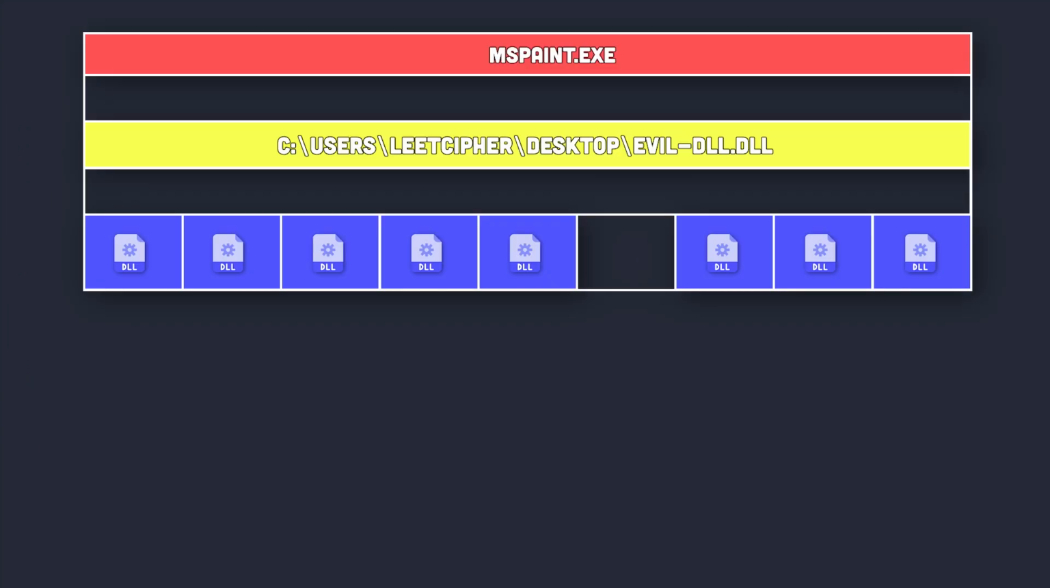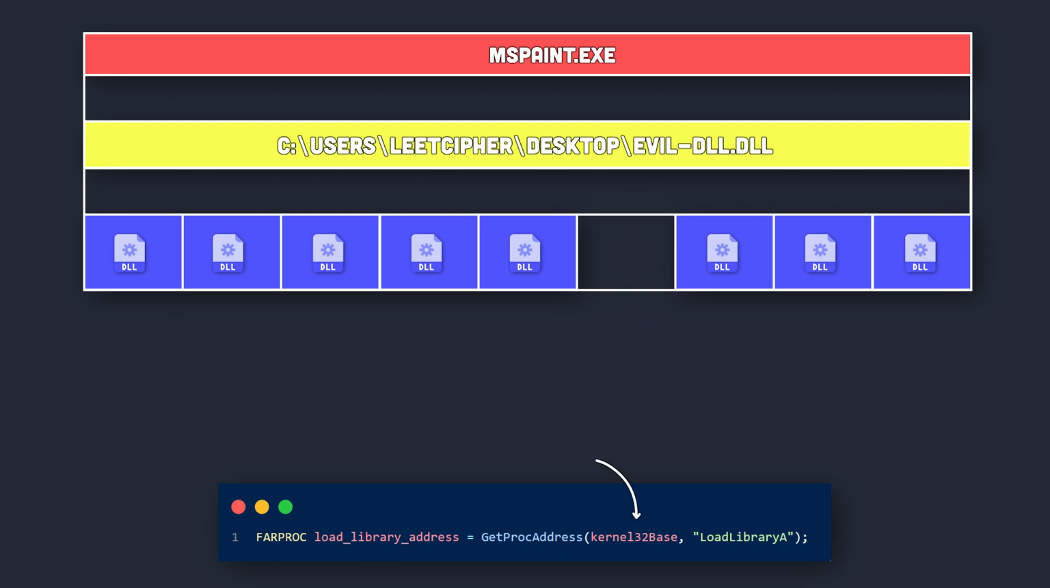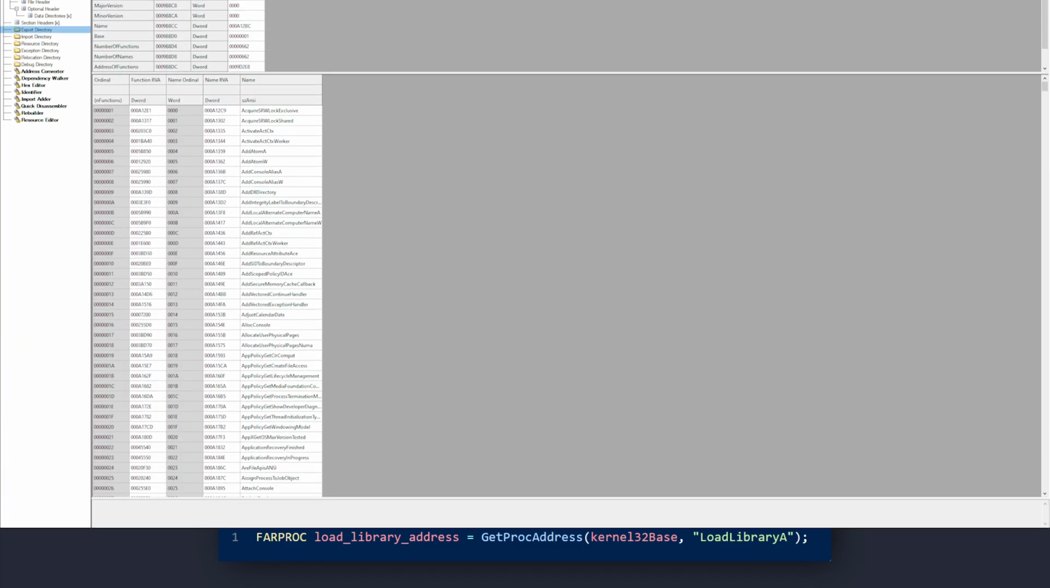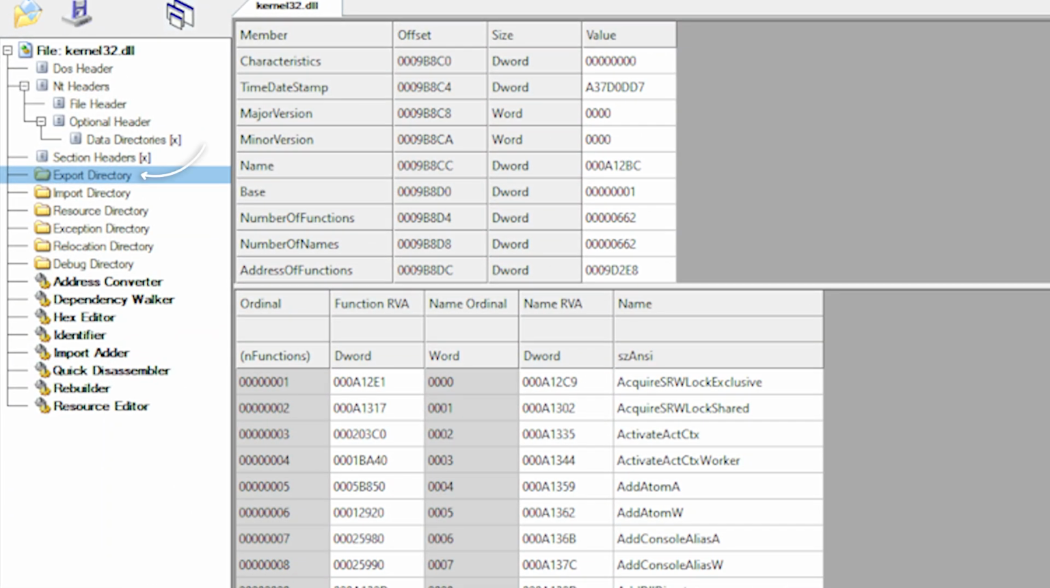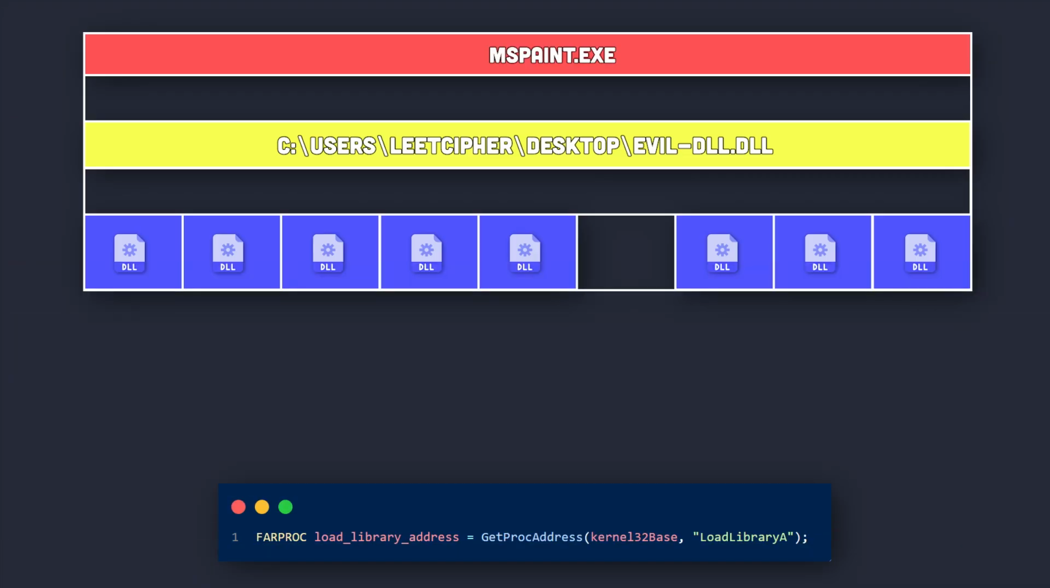So for that, we use the GetProcAddress API. This API takes in 2 parameters, the base address of the DLL and what API to look for. This API will do some magic and return the virtual address of the specified API. It's not really magic, it will just access something called the export directory within the DLL and look at the export table to retrieve the address of the API. But we can call it magic for now, just for the sake of simplicity.